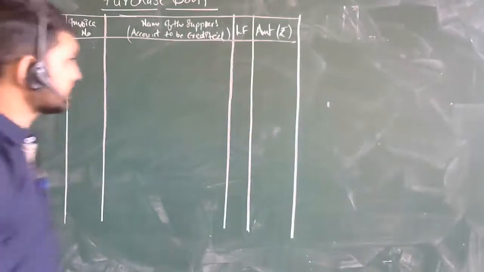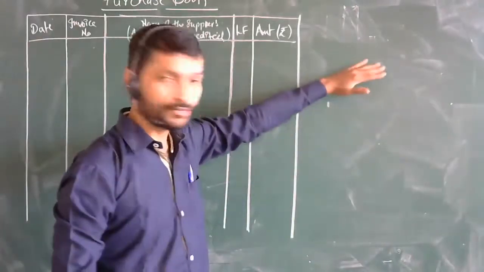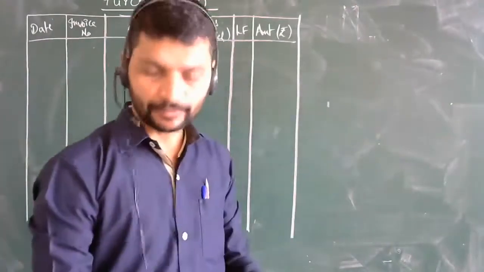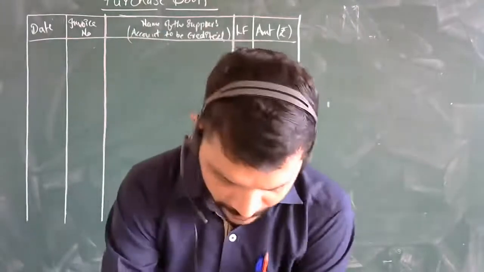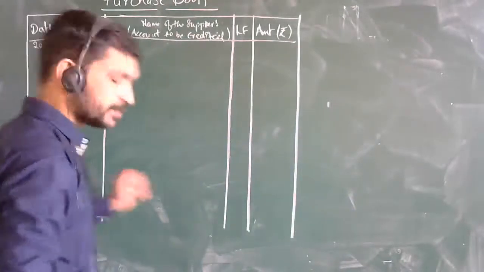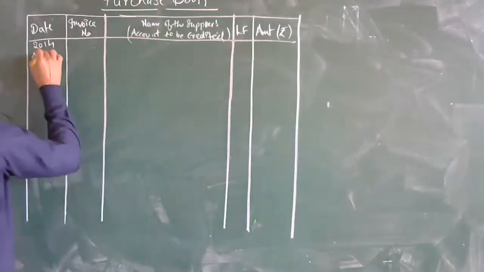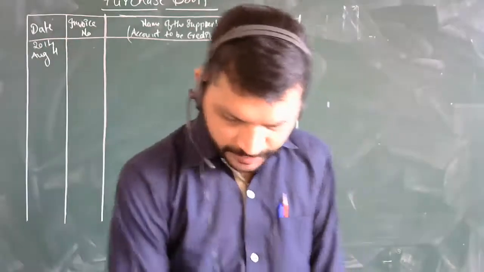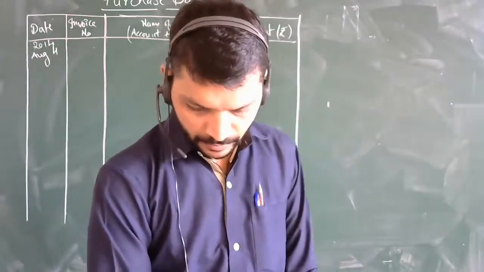See, the first question says I will have a normal working note, just for the calculation purpose. The first entry takes place in the year 2014 or 2017? I will write 14 because in my book it is 14. So the first entry takes place on August 4th. Purchase from M/s Nima Electronics. Invoice number is 3250.